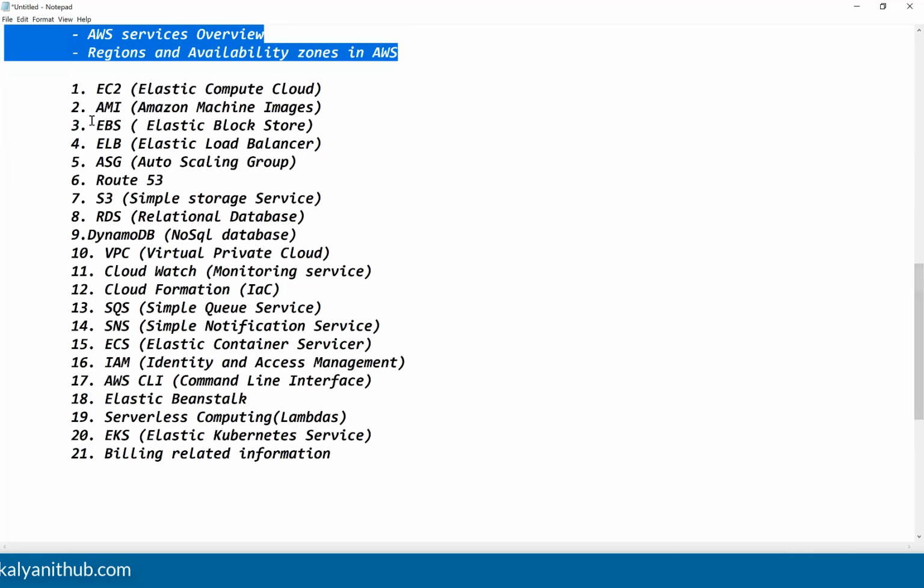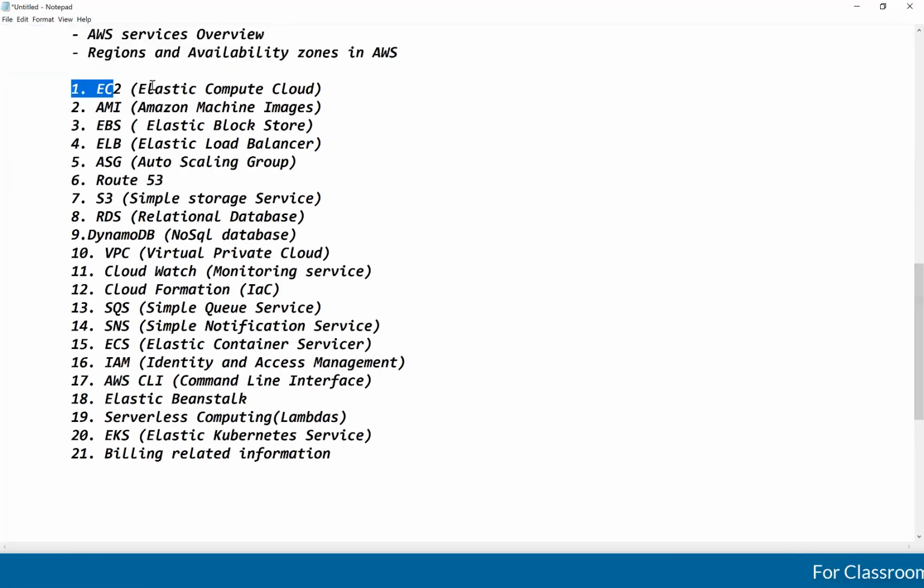What actual services are there? EC2 stands for Elastic Compute Cloud. If you want to create any virtual machines in the AWS cloud, then we need to use this EC2 service, guys. To create virtual machines, we will go with the EC2 service.